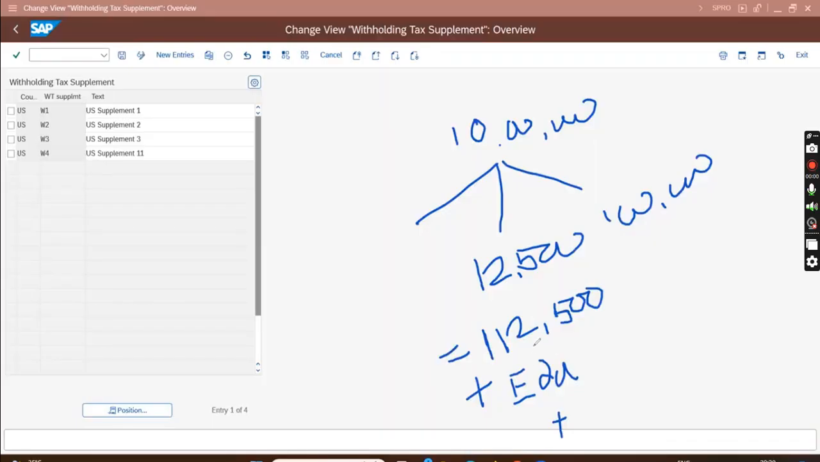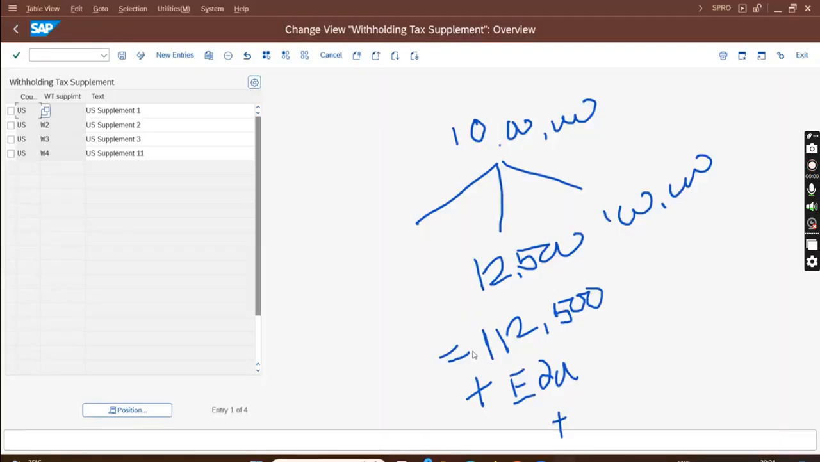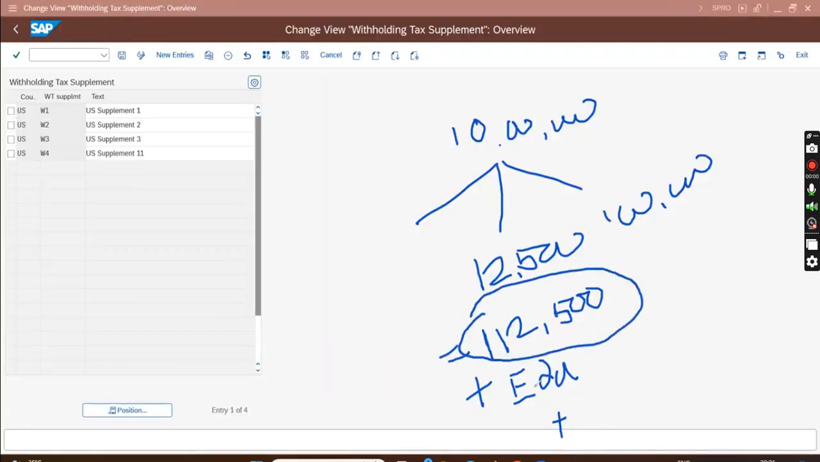Okay, so what is it called? It is called tax on tax. Okay, so I have already calculated tax, which is coming as 1,12,500. On top of that, I'm charging 3% edu cess. That is called tax on tax. So if your requirement is to have tax on tax, then you can configure a WHT supplement. That is, the WHT code is the WHT. On top of that, if you want to charge another WHT, then we can create a supplement. That is called WHT supplement.